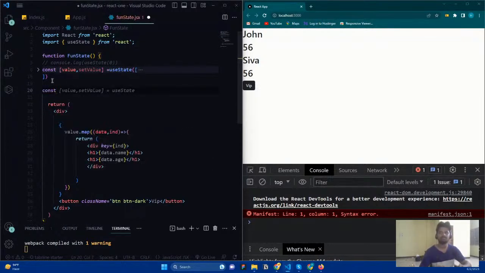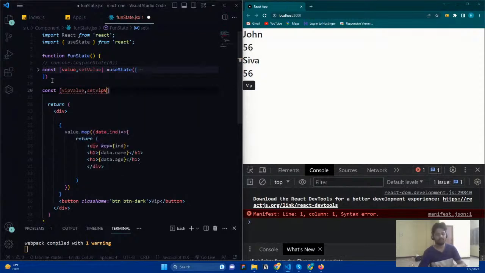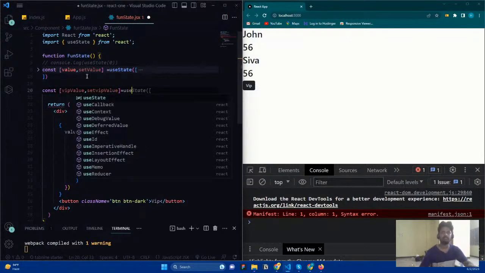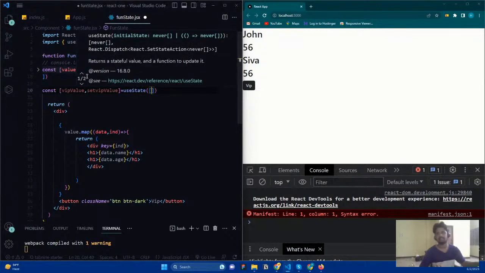And here I'm just going to say const VIP value, and set state VIP value. Here it is going to be a useState that is going to be an empty array, actually an empty array, nothing is there.